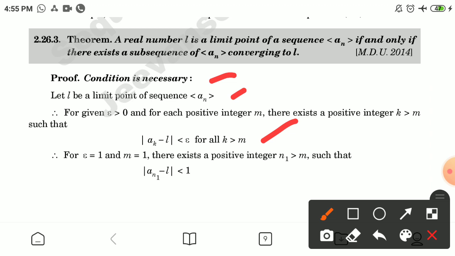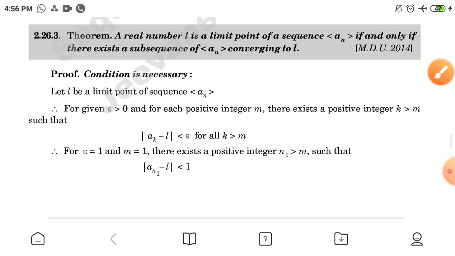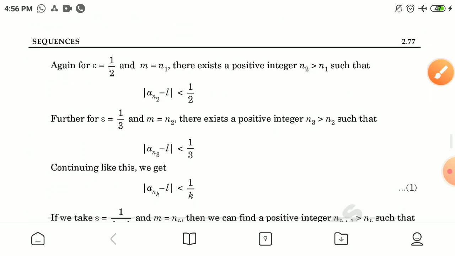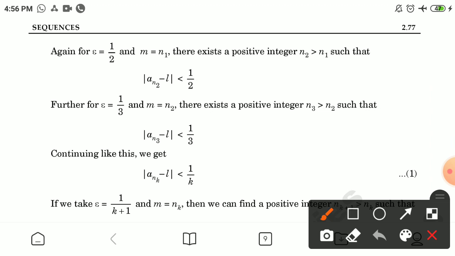Therefore, for epsilon equal to 1 and m equal to 1, there exists a positive integer n1 greater than m such that |a_n1 - L| is less than 1. Again, for epsilon equal to 1/2 and m equal to n1, there exists a positive integer n2 greater than n1 such that |a_n2 - L| is less than 1/2.